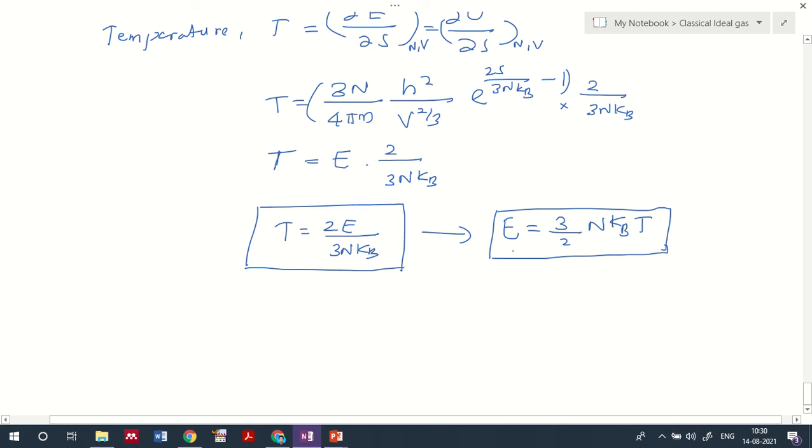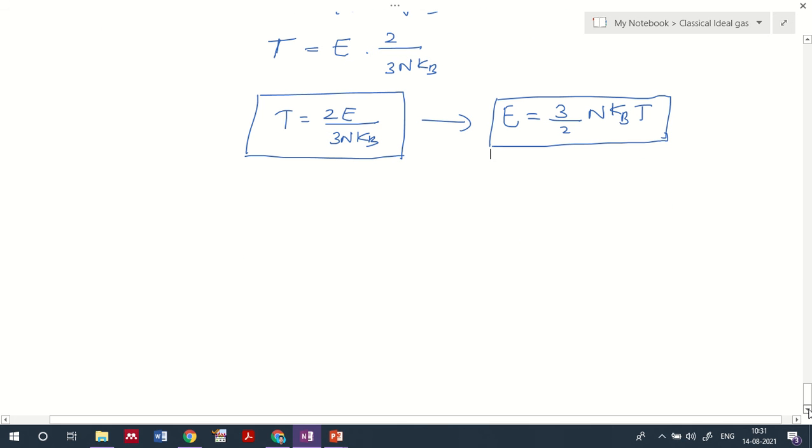So we also get an idea of the equipartition energy representation. This equation is very important for all aspects of thermodynamics, so just note it down. We'll discuss it later when we discuss the equipartition theorem.